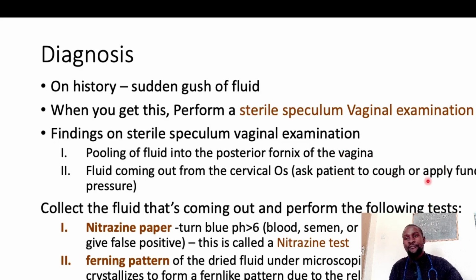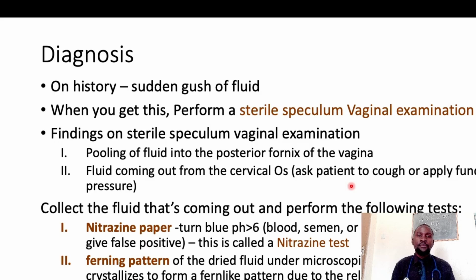Or you can apply some fundal pressure. You apply some fundal pressure on the fundus of the uterus, that may force some fluid out, and you may be able to see the amniotic fluid. After you do this, you then collect the fluid that is coming out and perform the following tests.